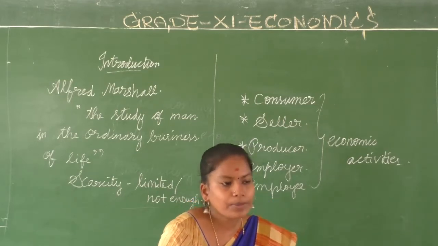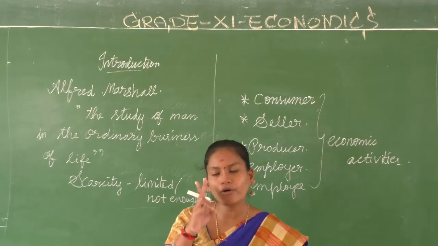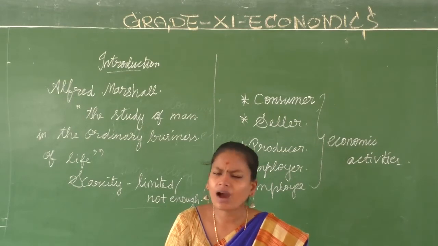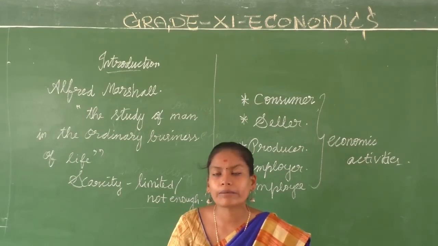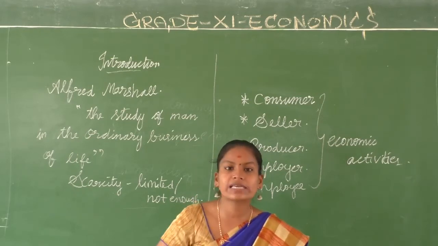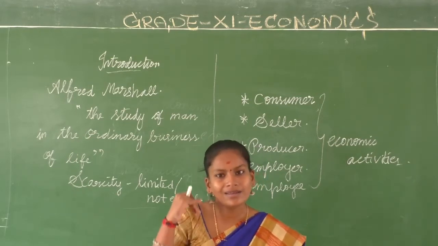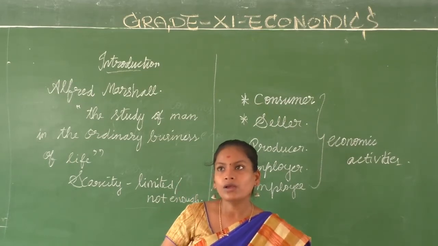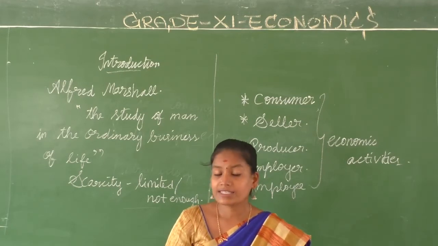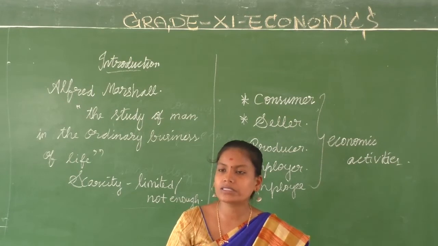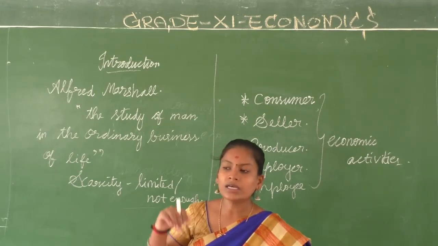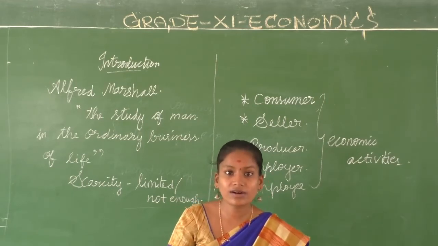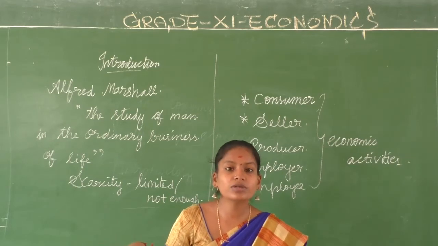How? What would be the major economic problems? We will take two important terms, demand and supply. Now when we talk about demand and supply, how do you think scarcity relates to them? When a good is scarce, the price of the product increases because the demand for the product is more. For example, you go to a shop. Especially you can see this in flower markets. If you go with your parents to the flower market, there will be only one packet of flowers. Scarcity, not enough. 3 buyers are there, 3 consumers want to buy that.